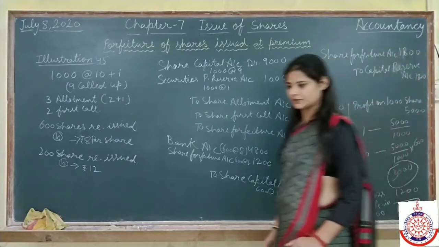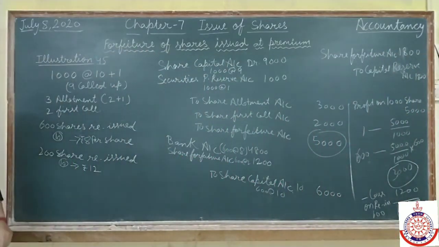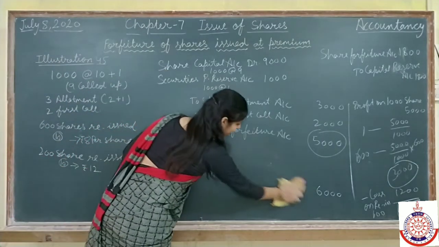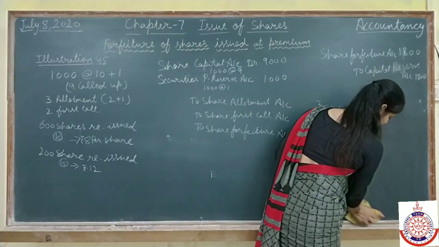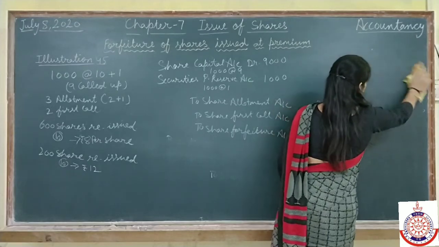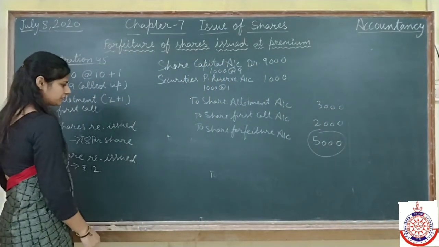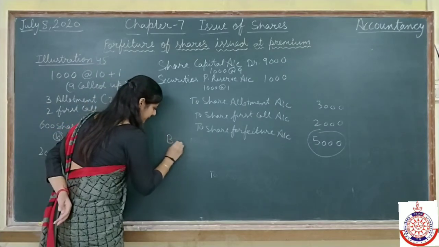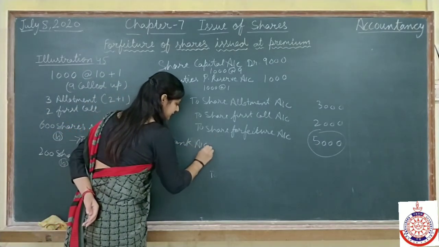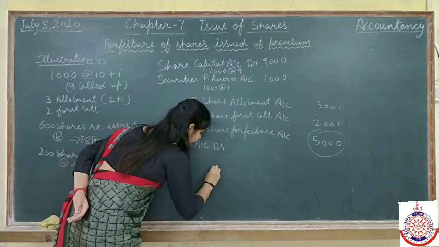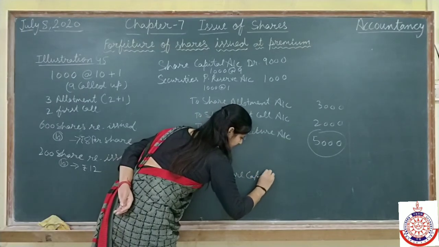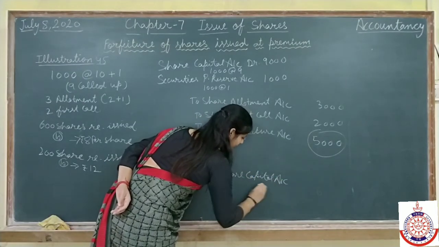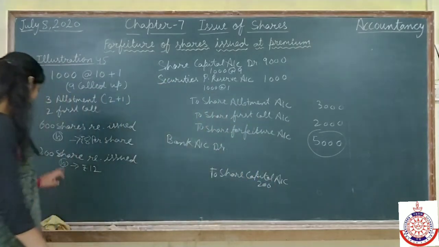Clear this thing? Now next they are saying after that these 200 shares they are also reissuing. I will make the entry for that also. For 200 shares, the same entry: bank account debit, so we will receive something, to share capital account. Now here 200 shares we are reissuing fully paid up.